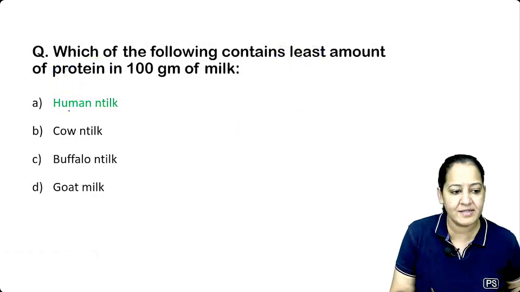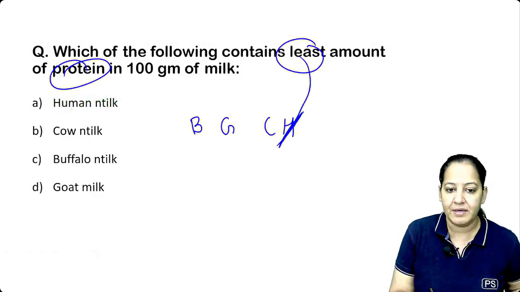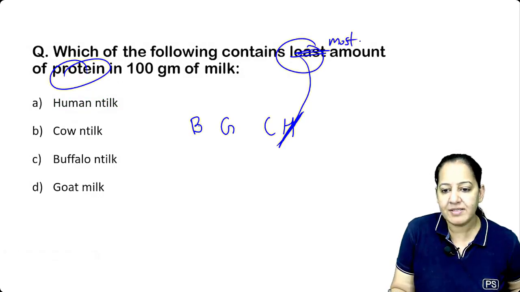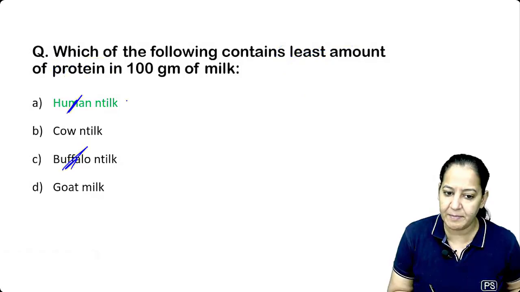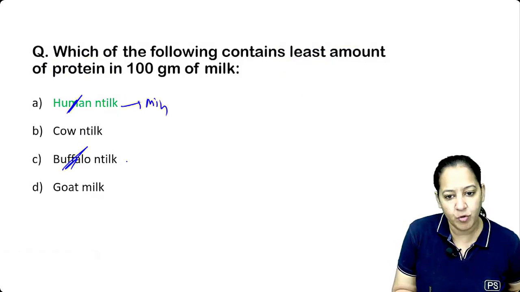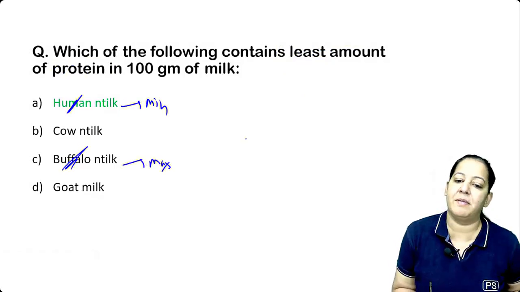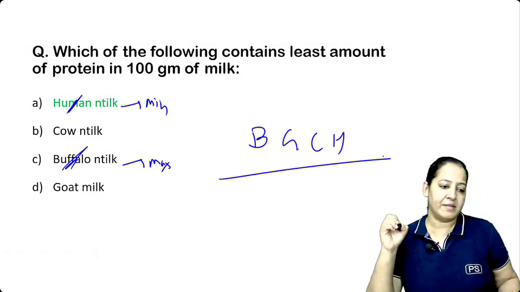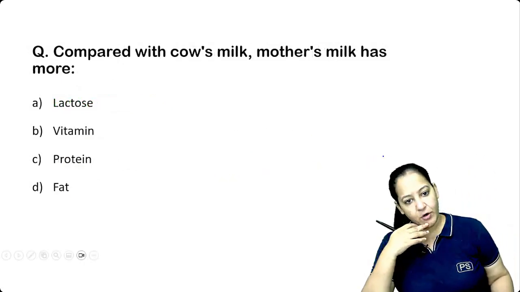So what is the correct answer? Human milk. Yes. If I change the word least to most, maximum, what is the answer in that case? In that case, the answer will become buffalo. So minimum is in human milk and maximum is in buffalo. Learn the mnemonic. Whatever you apply, but this is the mnemonic. Okay. Can we go ahead?